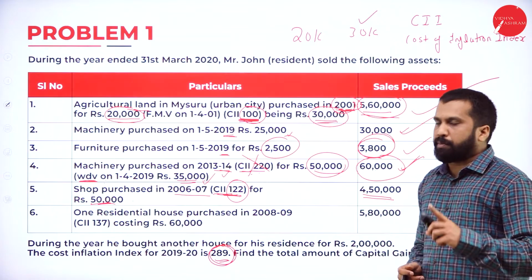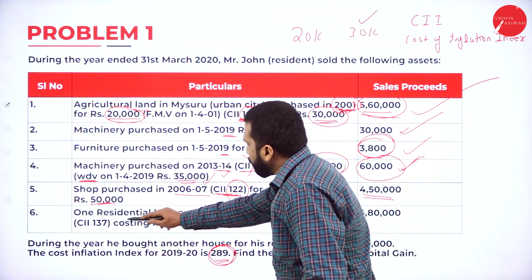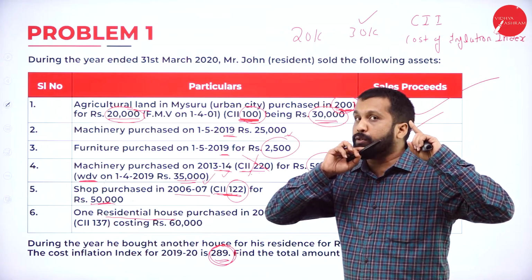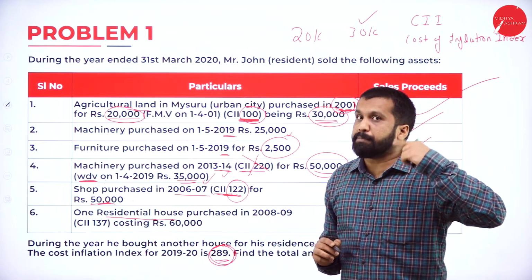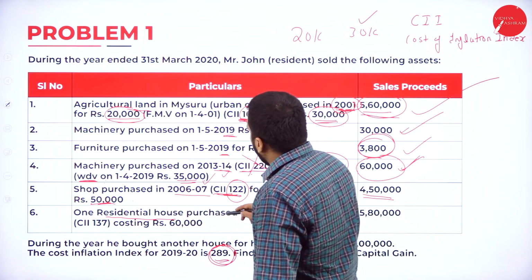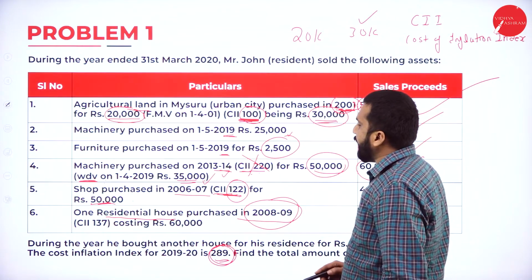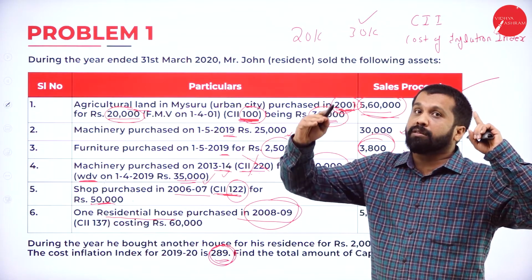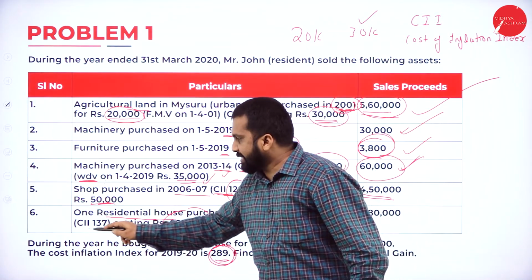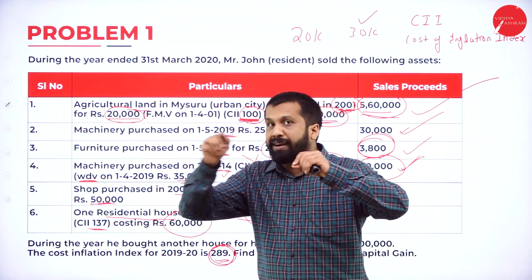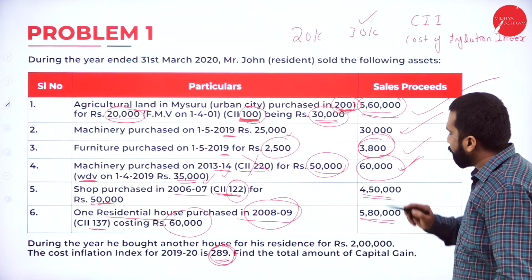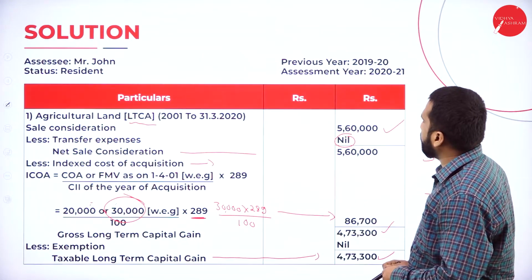See, all are individual problems. Now, one residential house. Remember, residential house means which section? 54. In the previous session, I told you about residential house. Residential house purchased in 2008 and 9. 8 and 9 means long term. Now, at what price is it purchased? 60,000. What is the indexation number? 137 divided by 137. Remember. And what is the selling price? 5,80,000. Now, I'll go to the answer.